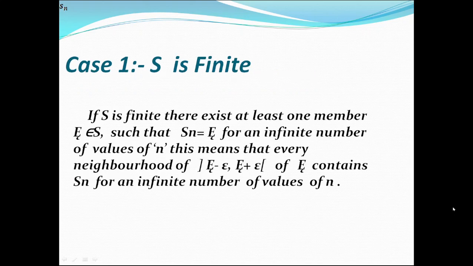Now see the first case. If S is finite, there exists at least one number xi belongs to S such that Sn equals xi for an infinite number of values of n. This means that every neighborhood of xi, that is xi minus epsilon to xi plus epsilon, contains Sn for an infinite number of values of n.